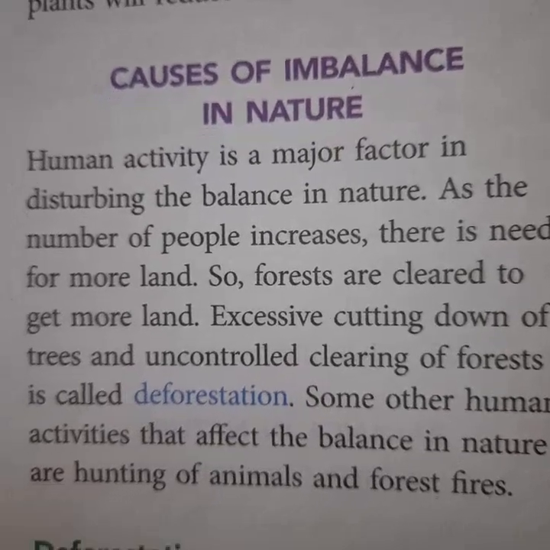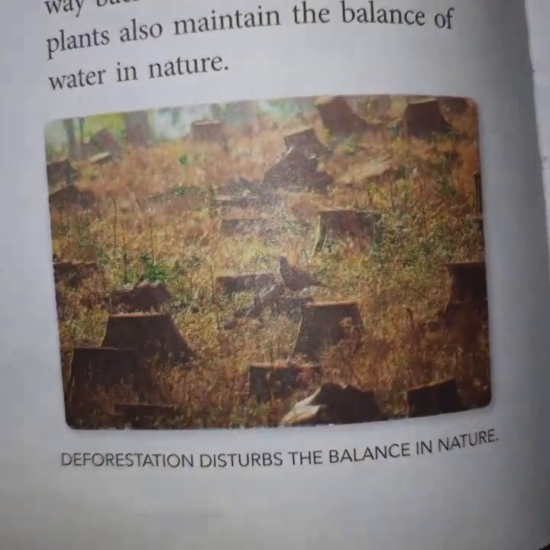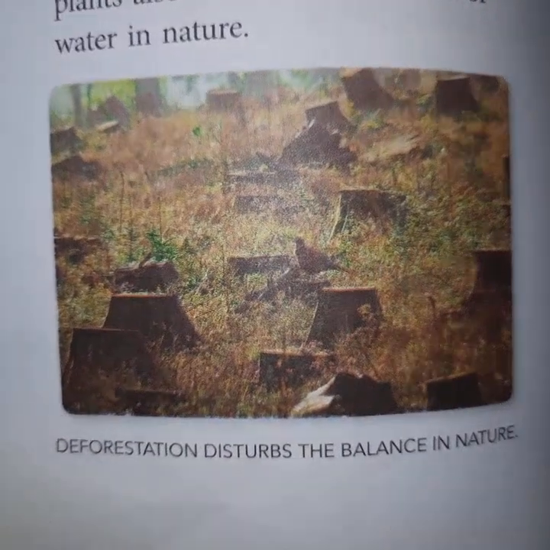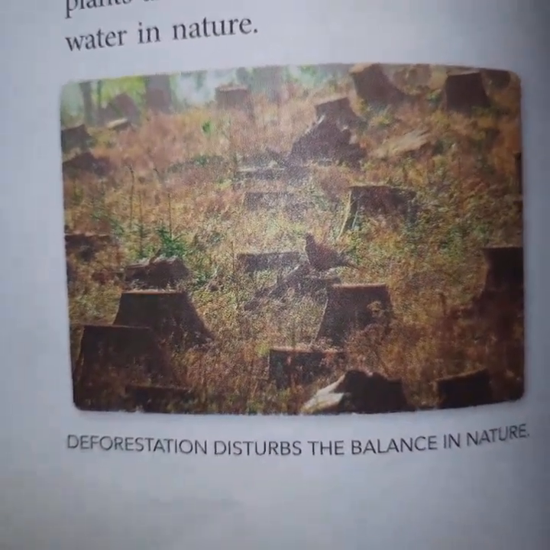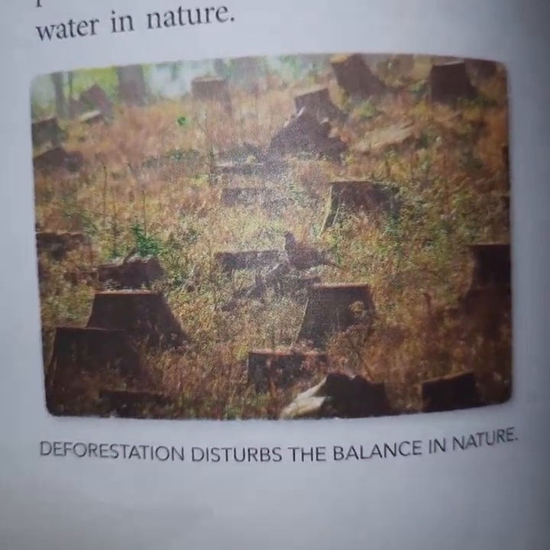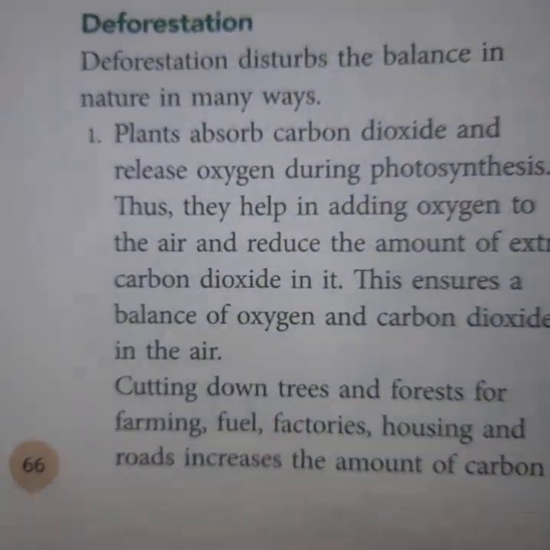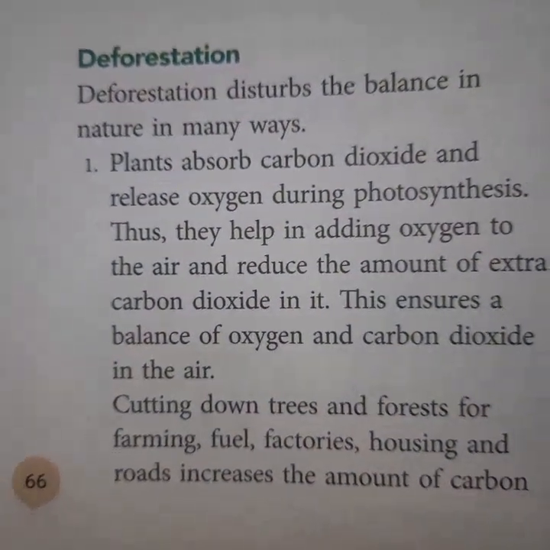Okay, now see the first reason, that is deforestation. Okay, see the picture of deforestation. So in deforestation, as trees are cut, their number decreases. So deforestation disturbs the balance in nature in many ways. What are the many ways?